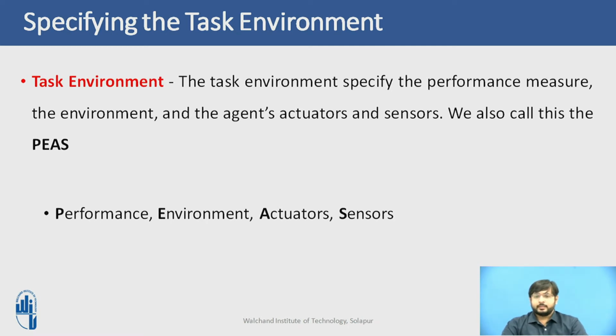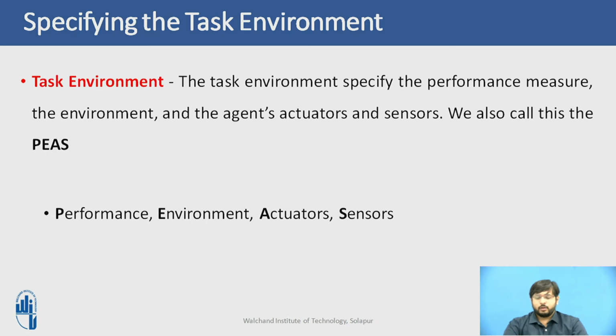After that, the basic sensors for the taxi will include one or more controllable video cameras that would scan the road around the taxi. It might require infrared or sonar sensors to detect distances to other cars or any type of obstacles. To avoid speeding tickets, it will require a speedometer, and to control the vehicle properly, especially on curves, it should have an accelerometer as well. These are the sensors that a taxi will require if it wants to be automated.